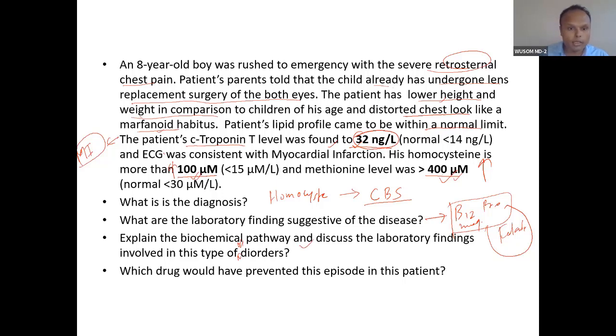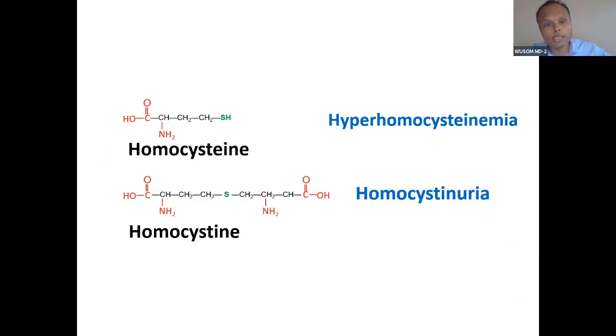We'll talk about that. So which drug would have prevented this episode? So what is the drug? The drug here is vitamin B6 in high dose. Okay. So if vitamin B6 is given in high dose, this could have been prevented. So let's see this. You know what homocysteine and homocystine are.